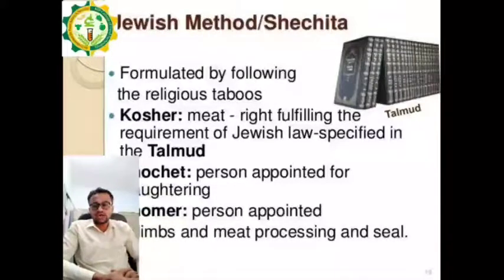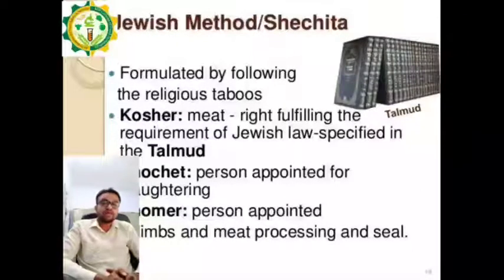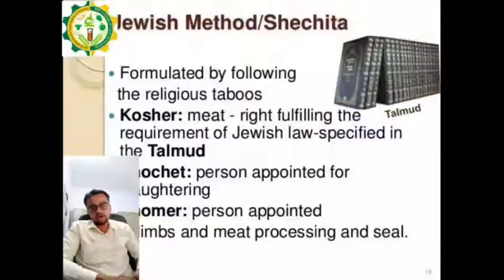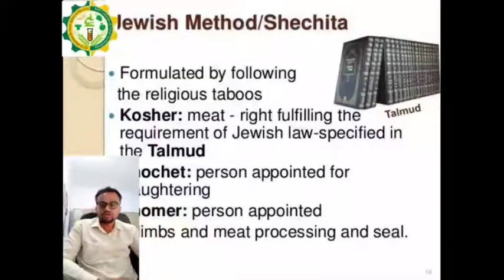it cuts the throat as well as the veins from the body and the heart, and it completely drains the blood from the body. This method is derived from the Bible or Tawheed. As compared to the Islamic method, which is derived from the Quran and is also a religious method, this was previously used before the slaughtering method described in the Quran, the halal method. Okay, this was the Jewish method.